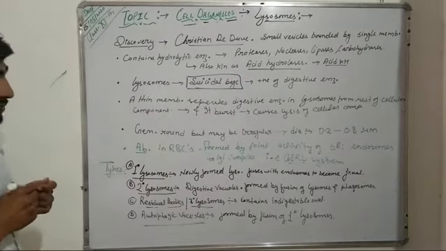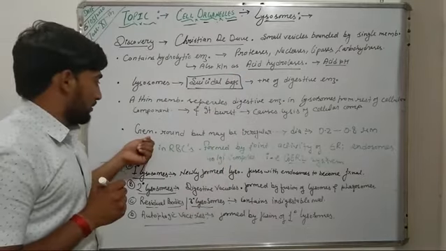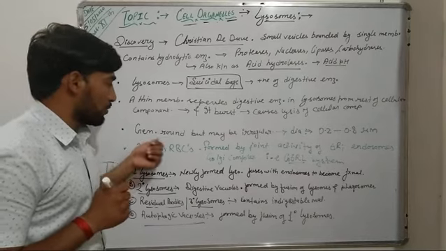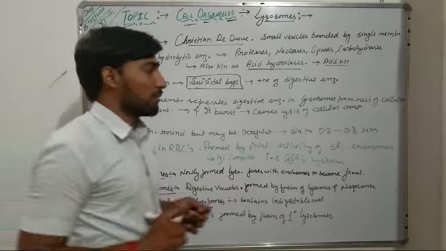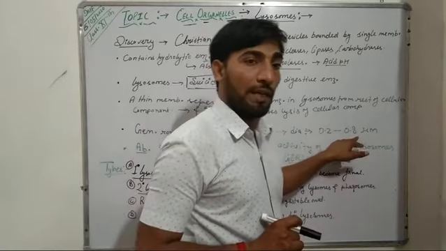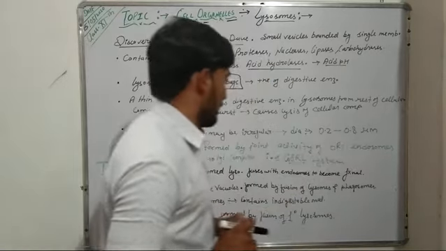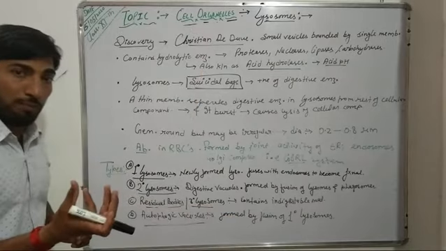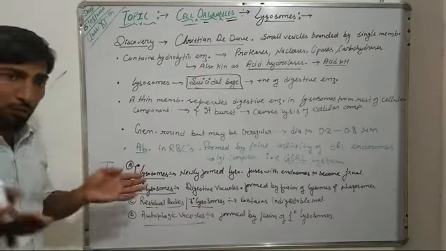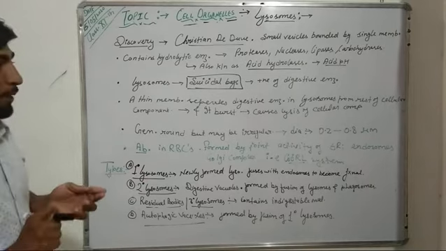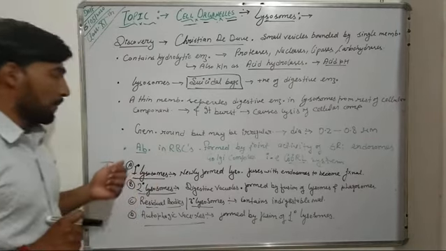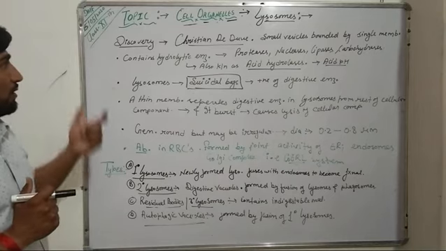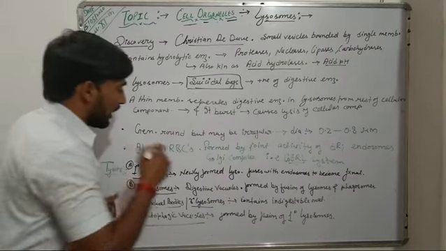Now further, generally these lysosomes are round in shape, but they may be irregular, and their diameter varies from 0.2 to 0.8 micrometer. So they are either round shaped or they may be irregular shaped from the outer side only, and their diameter varies from 0.2 to 0.8 micrometer. Usually these lysosomes are absent in RBCs.